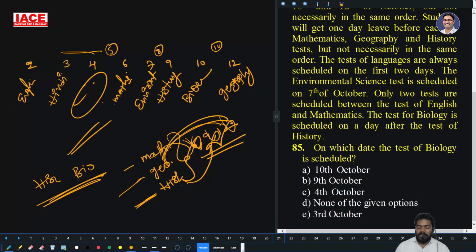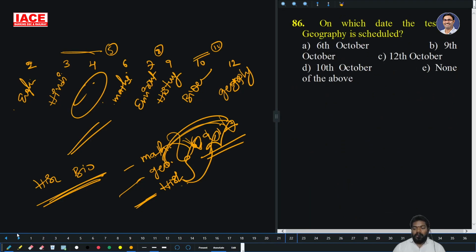On which date is the test of biology scheduled? Test of biology, which date? 10th. Option B is right, 10th of October. On which date is the test of geography scheduled? Geography is scheduled on 12th of October. So option C is the right answer.